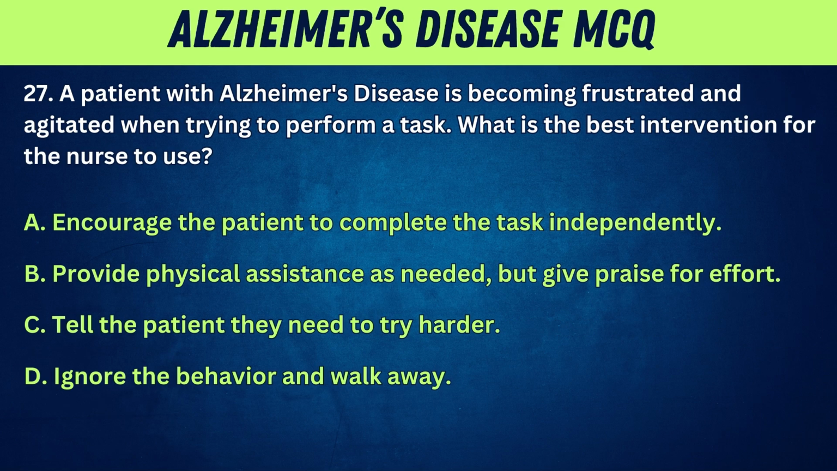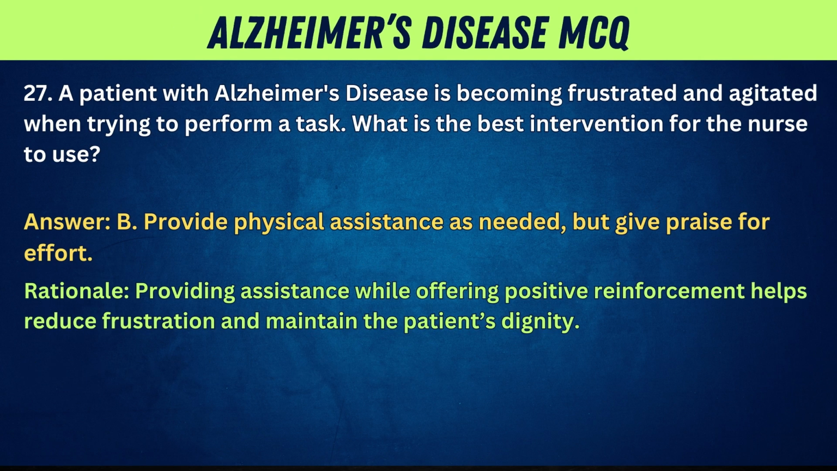pills. 27. A patient with Alzheimer's disease is becoming frustrated and agitated when trying to perform a task. What is the best intervention for the nurse to use? A. Encourage the patient to complete the task independently. B. Provide physical assistance as needed, but give praise for effort. C. Tell the patient they need to try harder. D. Ignore the behavior and walk away. Answer. B. Provide physical assistance as needed, but give praise for effort. Rationale. Providing assistance while offering positive reinforcement helps reduce frustration and maintain the patient's dignity.